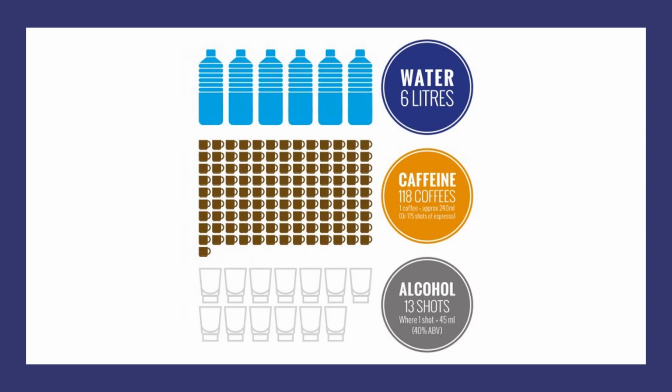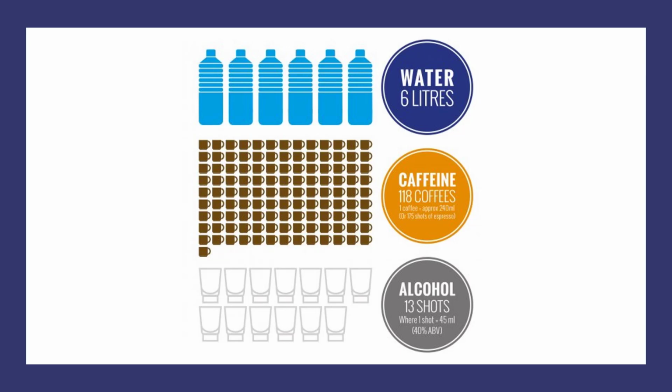So you can see that the amount that it takes decreases pretty rapidly, and by the time we're in the alcohol range, 13 shots is a lot of alcohol in a sitting, but it's something that people can do, and that's why people die from alcohol all the time, and certainly way more than from caffeine or water.